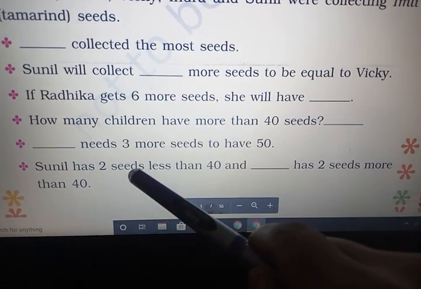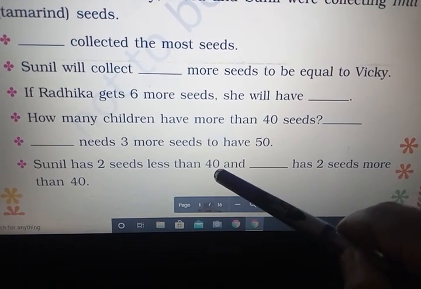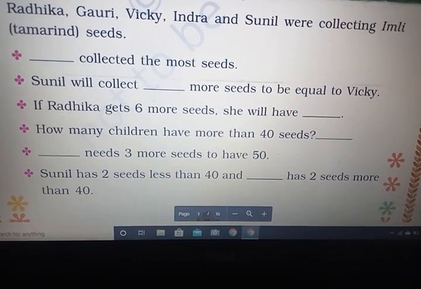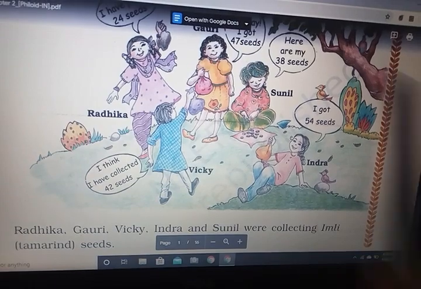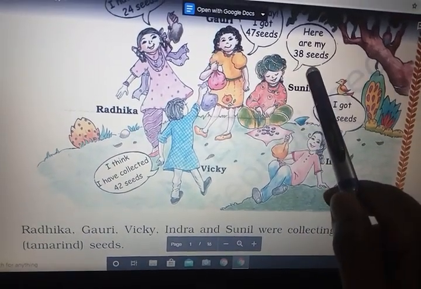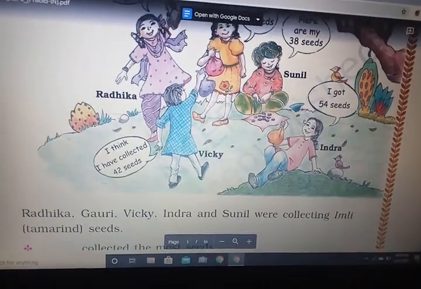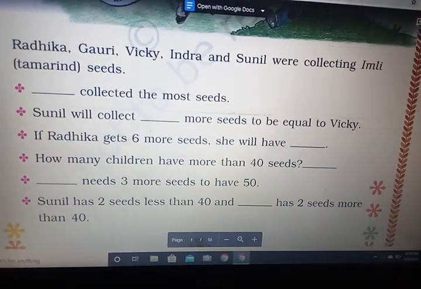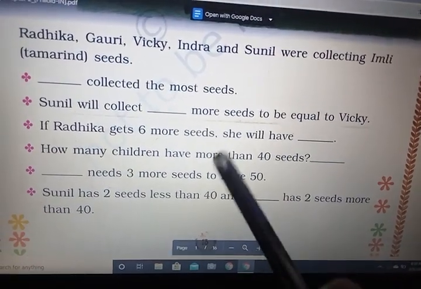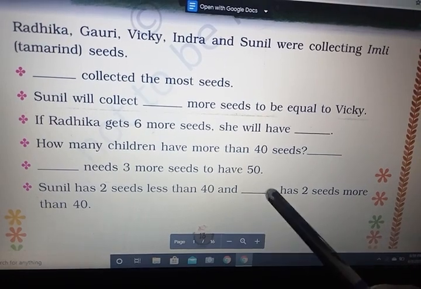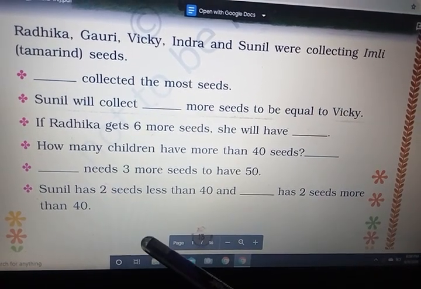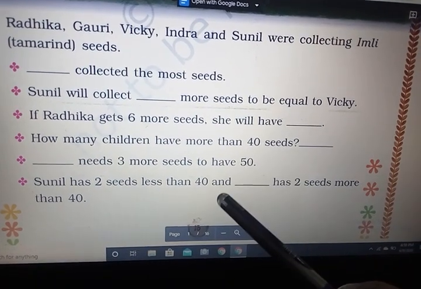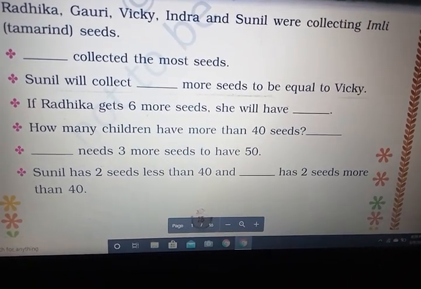Sunil has 2 seeds less than 40. So how many seeds does Sunil have? Look here, he has 38 seeds. 38 is 2 less than 40. And which child has 2 seeds more than 40? 2 more than 40 means 42.